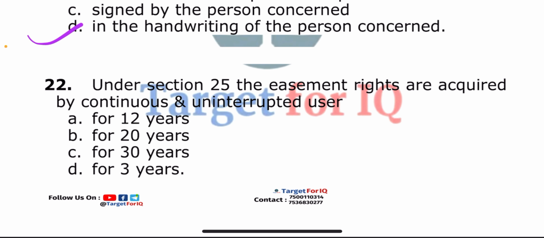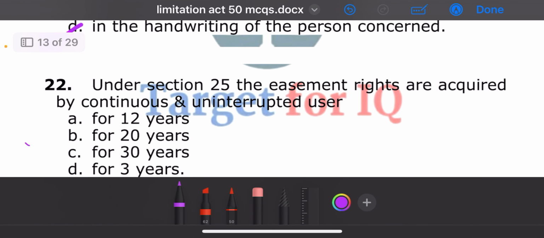Next question. Under Section 25, the easement rights are acquired by continuous and uninterrupted user: A. For 12 years, B. For 20 years, C. For 30 years, or D. For 3 years. The correct answer is option B. For 20 years.